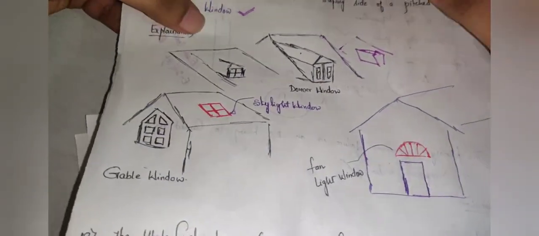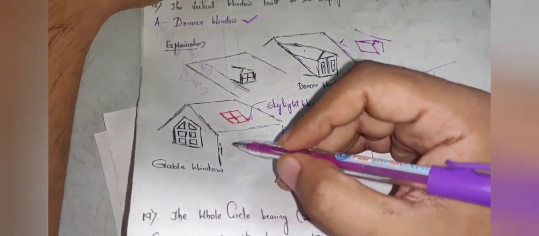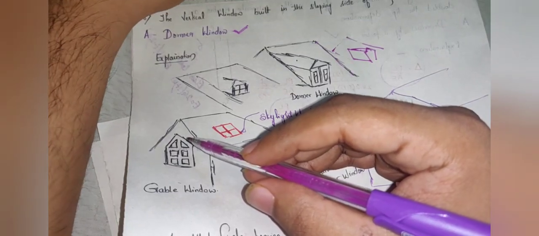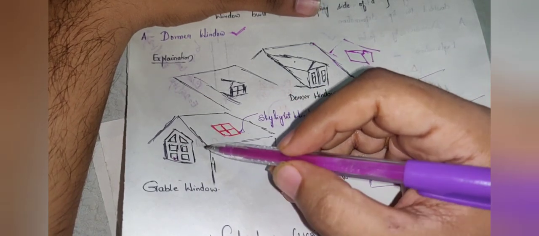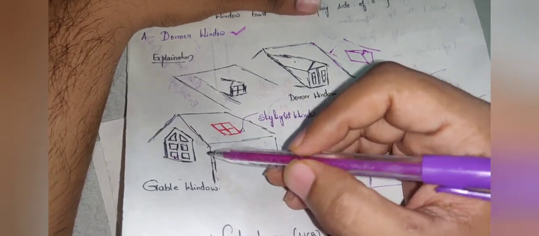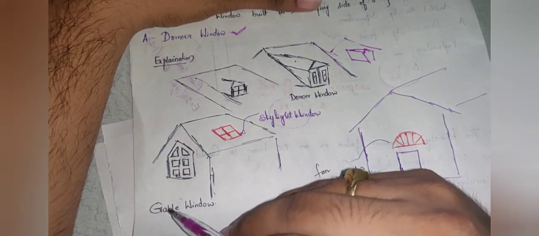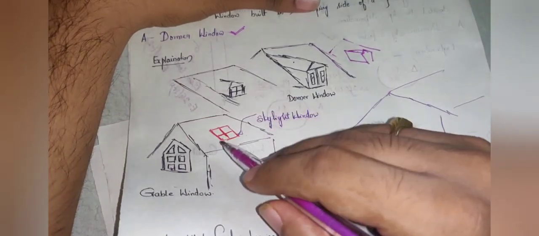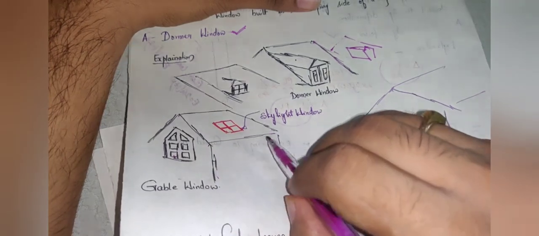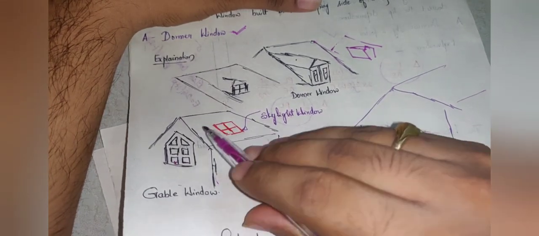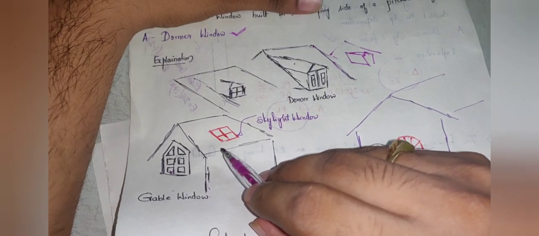We will discuss the three different options of windows given. So gable window is nothing but it is provided at the gable side of the house. In a sloped roof, these walls are called as the gable walls. So windows provided at the gable end are called as the gable windows, right? Similarly, if you see here, this is a sloping roof. So this window is embedded within the roof itself, right? It is also parallel to the roof, so it is called as skylight window.